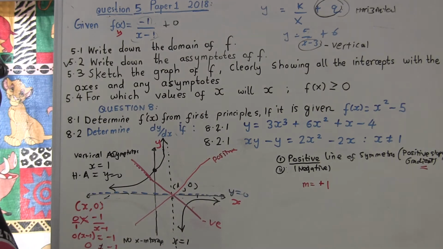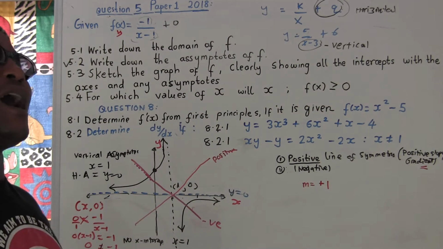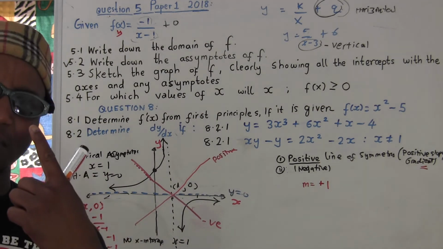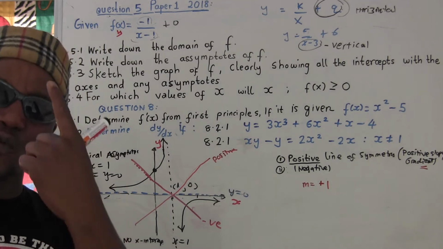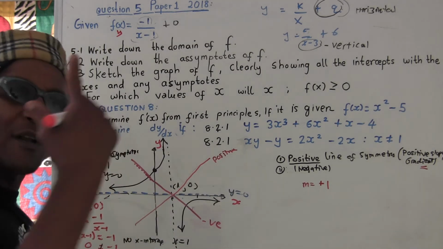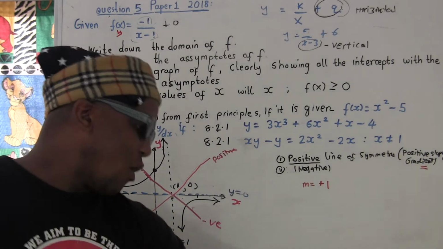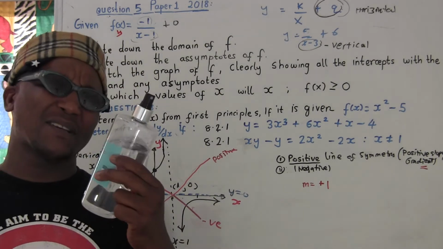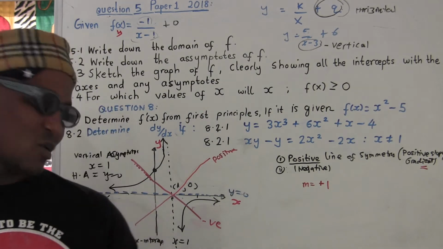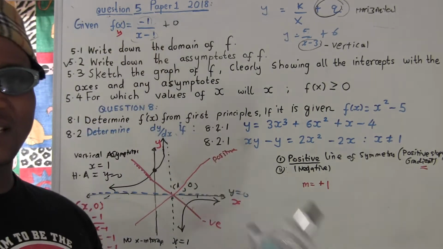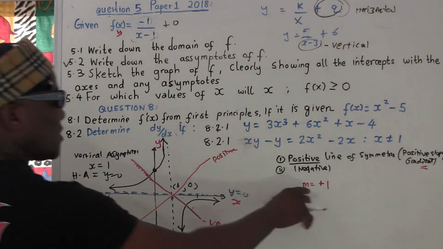Do not calculate and say, how did I get positive 1? How am I gonna work it out? It's a positive line of symmetry. When you say positive, it means it's 1. When you say orange, it means it's 1 orange. It's not necessarily that I say positive 1 orange. Oh, this is sanitizer. It's not necessarily that I say 1 positive sanitizer. No, just positive. Say positive sanitizer means it's 1. So whenever I say positive line of symmetry, it means it's positive 1.